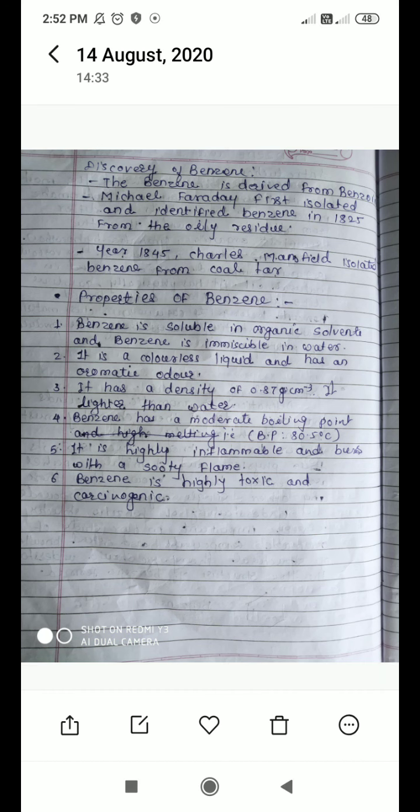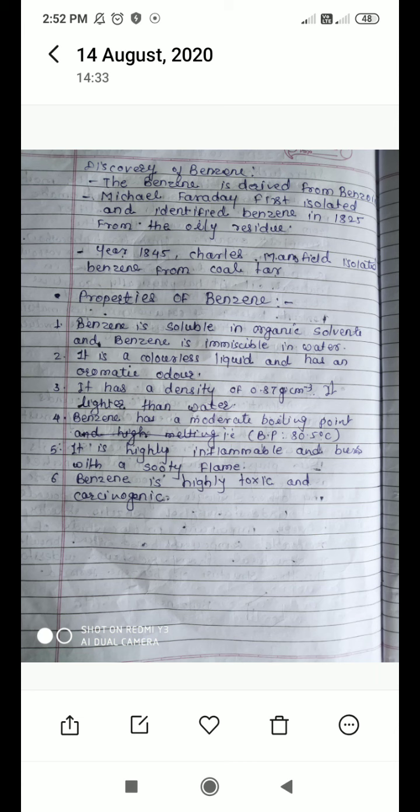Second, it is a colorless liquid and has an aromatic odor. Benzene is a colorless liquid, like water. It looks like water, but has an aromatic odor.